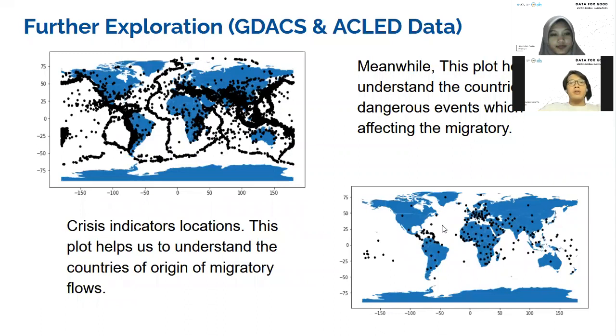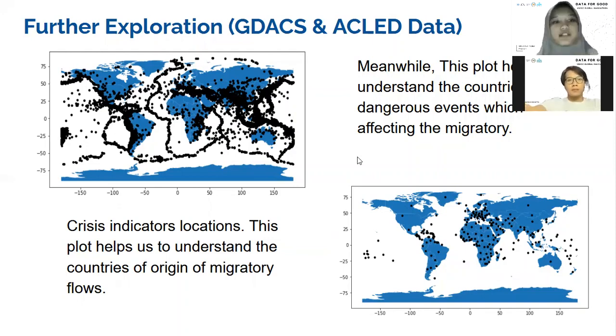In order to explore the data more deeply, we conduct some geospatial data visualization. The left figure indicates the crisis indicator locations, which means these plots help us understand the countries of origin of migratory flows. Meanwhile, on the right, this plot is used to understand the countries with risky to dangerous events, which affect migratory flows and the countries.